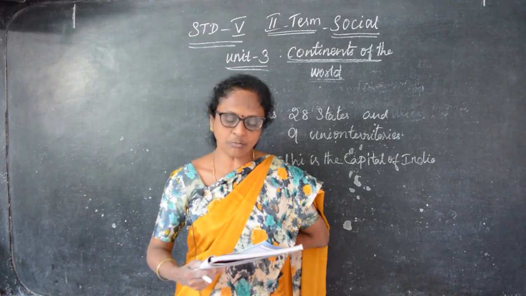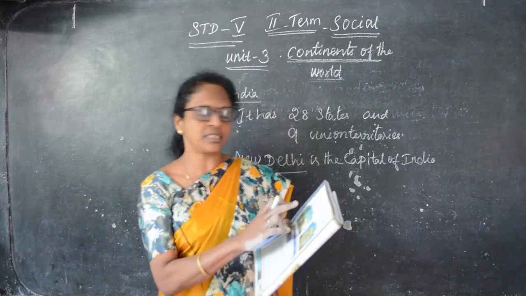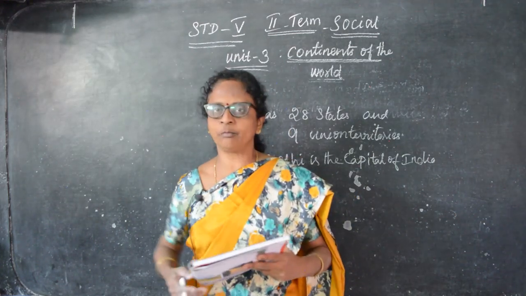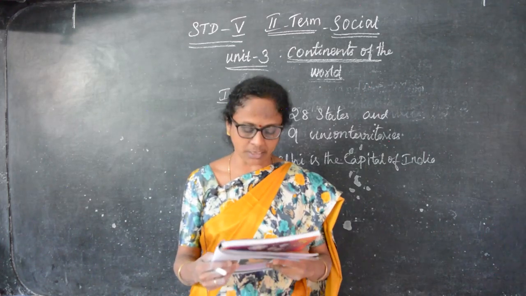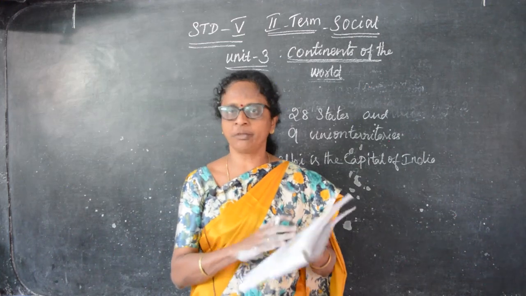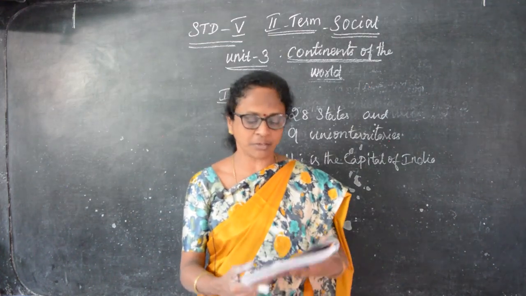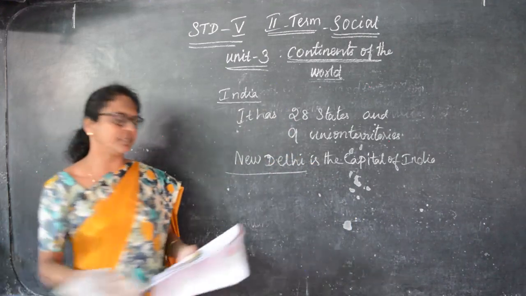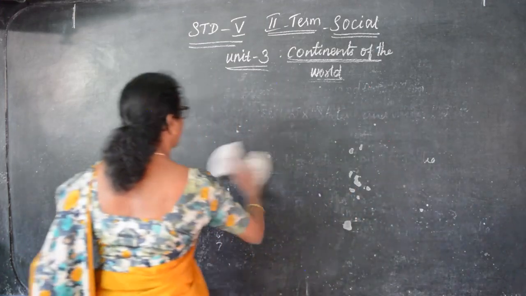So where are the other monuments? India Gate is in Delhi, Sanchi Stupa is near Bhopal, Gateway of India is in Mumbai, and St. George Fort and Gangaikonda Cholapuram are in Tamil Nadu. These are the monuments that are in India, and Taj Mahal is one of the 7 wonders of the world. This is about Asia. We have seen about India in Asia. Now we are going to see about Africa.